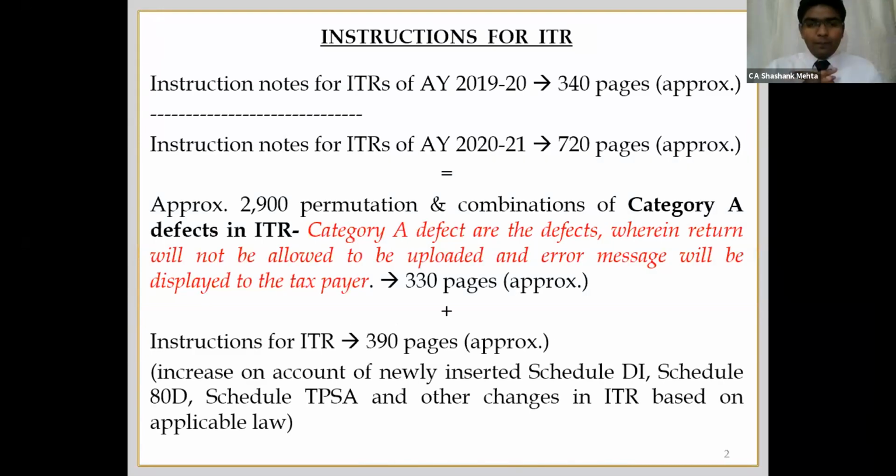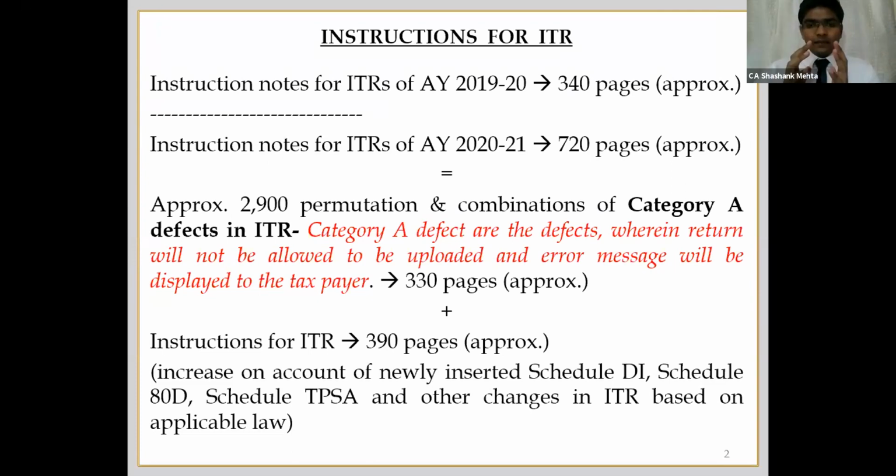So I've just compiled a reconciliation. As you all know, every year ITRs and the corresponding instruction sheet come out along with the ITRs. This year, they have taken 4 months to draw up the instruction module. Earlier, in the last assessment year, the instruction module ran around 340 pages, whereas this assessment year's instruction module runs around 720 pages, which is around two times the last year's instruction module.